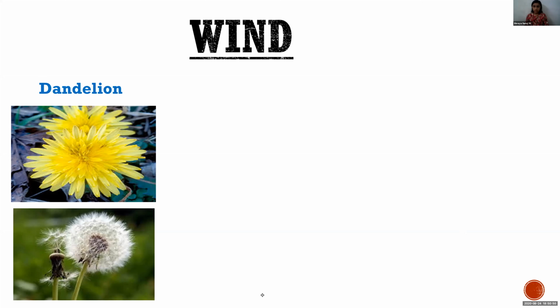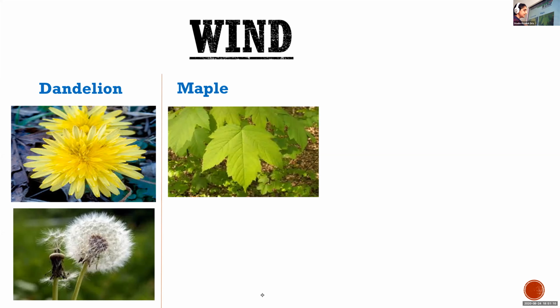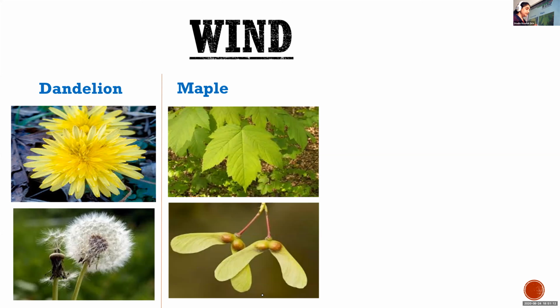Okay. See here, dandelion. Can you see this dandelion seed there? Okay. In Malayalam, we call it Appupan Thadi. So next example, maple tree. This is the seed which comes out of this plant. Have you seen it? No, ma'am, we had studied.